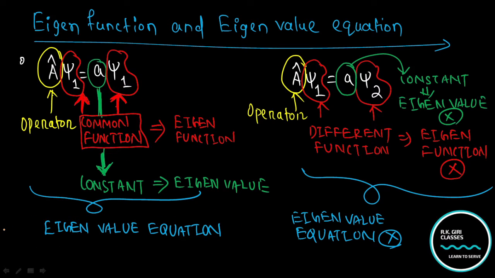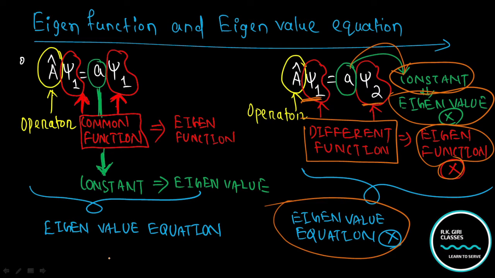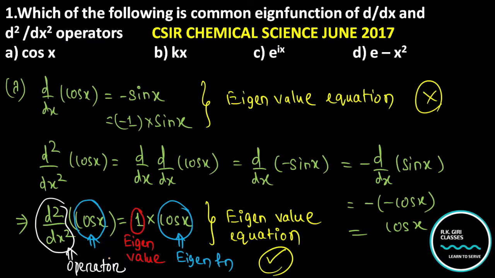If the same operator operated on psi1 and you got a result like A psi2, that means you clearly mark that before the operation and after the operation you got a different wave function or different function. Therefore, it cannot be termed an eigenfunction and the corresponding value cannot be termed an eigenvalue. So the equation as a whole cannot be termed an eigenvalue equation.